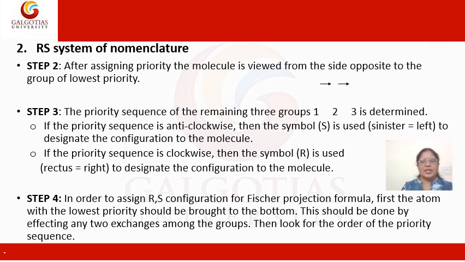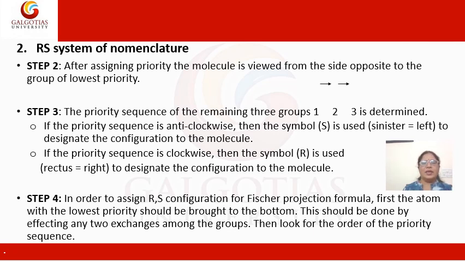Then the second step is viewing the molecule. So how we have to view the molecule is we have to view the molecule from the side opposite to the group of lowest priority. So how we will do that? In this case, what we will do is the group of lowest priority we will keep away from us. That means it will not be visible to us. We can view only 3.